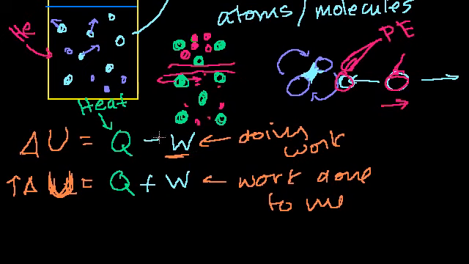But you should always do this reality check. When something does work, it is transferring energy to something else, right? So if you're doing work, it'll take away your internal energy. Likewise, heat transfer is another way for energy to go from one system to another, or from one entity to another. So if my total energy is going up, maybe heat is being added to my system. If my energy is going down, either heat is being taken away from my system, or I am doing more work on something. And I'll do a bunch of examples with that.